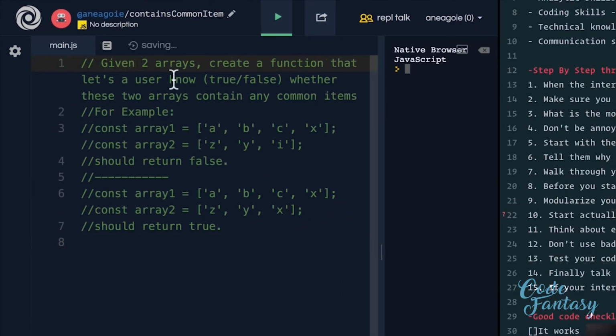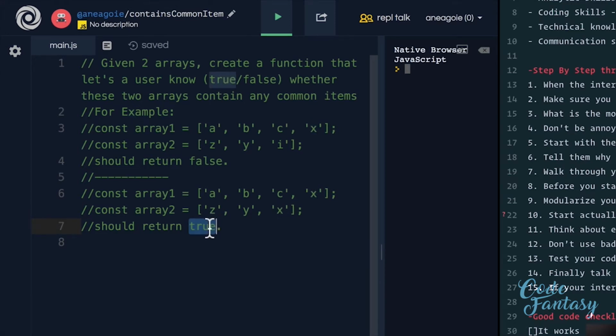Given two arrays, create a function that lets a user know, true or false, whether these two arrays contain any common items. For example, if we had two arrays, one containing A, B, C, X, and the other one Z, Y, and I, it would return false because there's nothing common between these two arrays. However, in this example, array 1 and array 2 both contain X, and because they have a common item, it should return true.